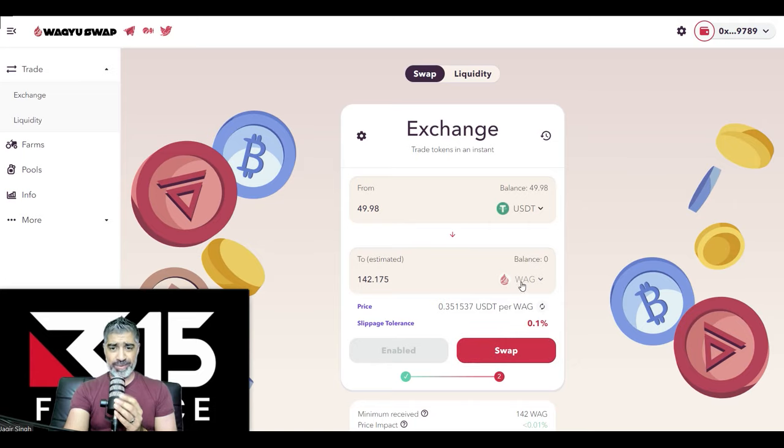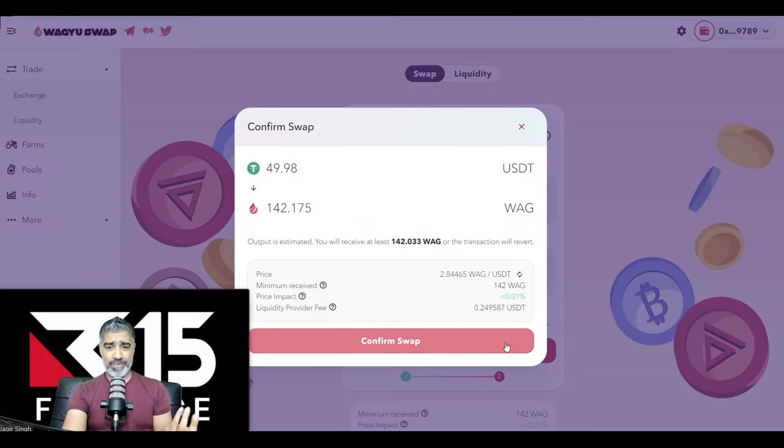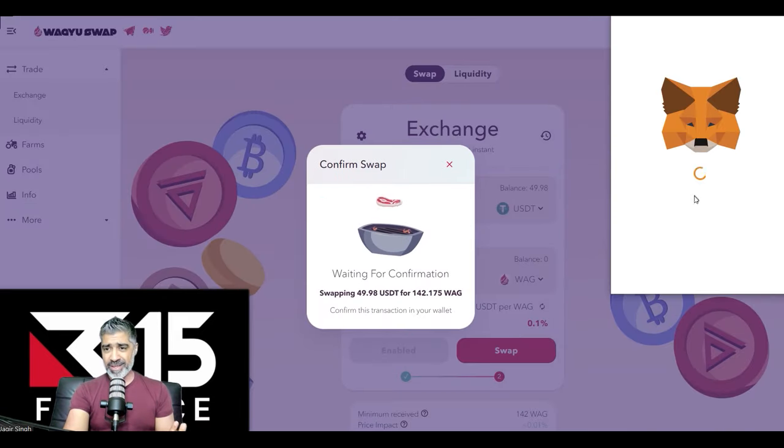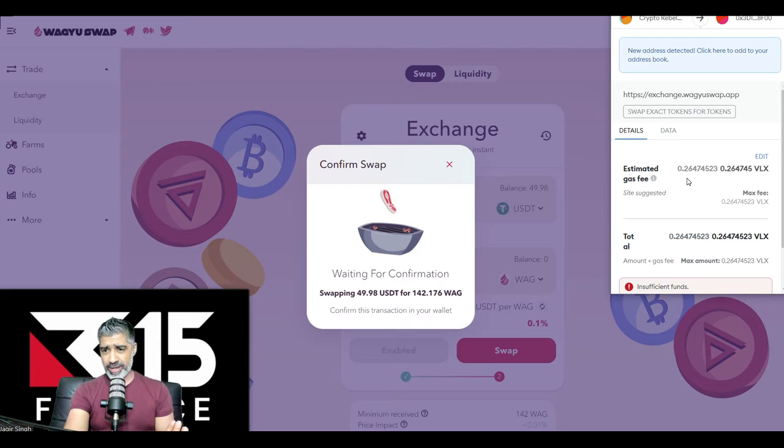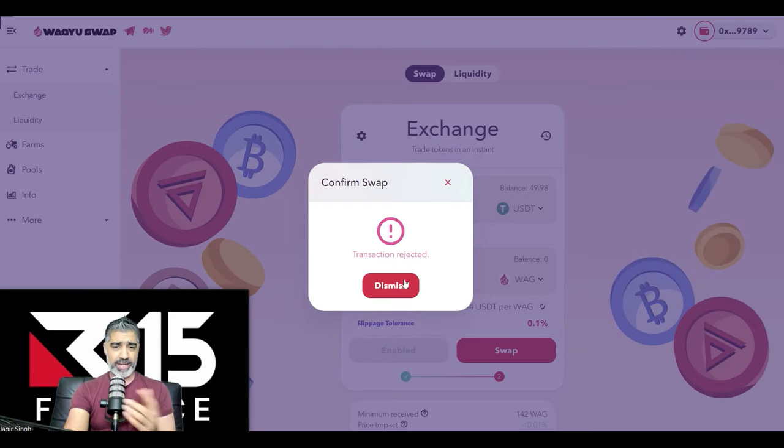So what we're going to do, look, this is live, man. This is live. This is how the show goes. Let's just try it one more time. If we need more VLX, we'll buy more VLX. VLX is cheap. Let's just try it. It is quoting 0.2. All right, so what we're going to need is, let's just dismiss.